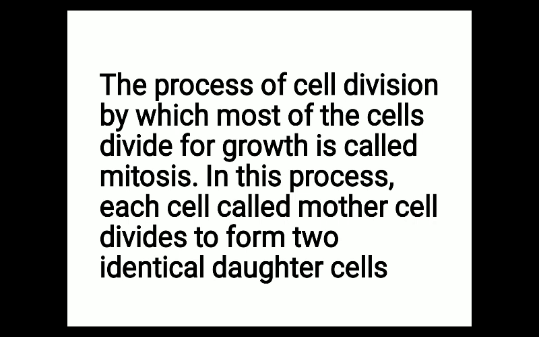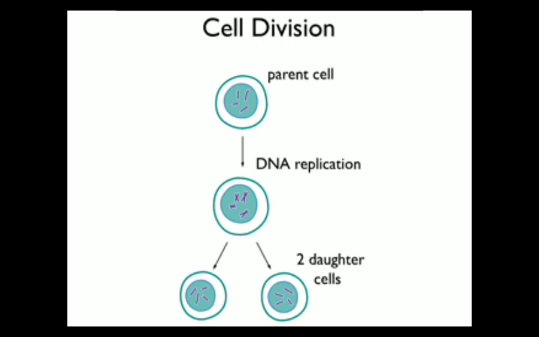So if any cell will divide by the process of mitosis, then finally how many daughter cells will be formed? So two daughter cells will be formed. And what is the significance of mitosis? Mitosis takes place in our body for the growth and development of our body. So this is the mitotic cell division. In mitotic cell division there will be one single parent mother cell, and formation of two daughter cells takes place. So this process is known as mitosis.